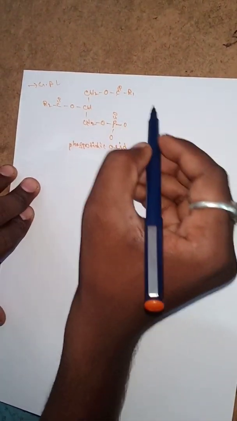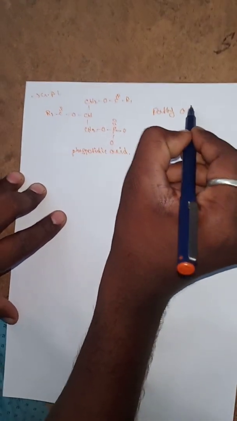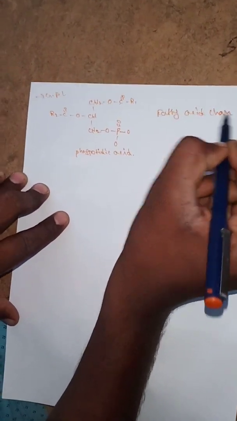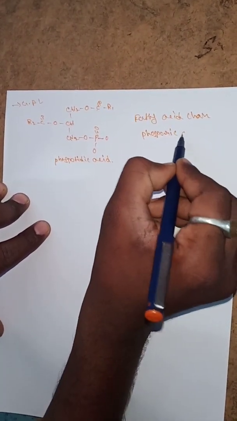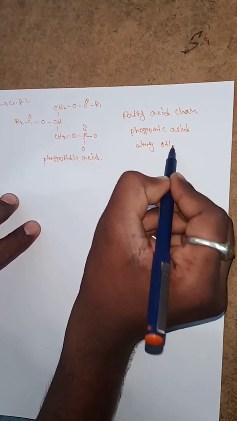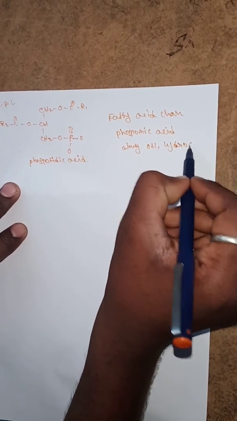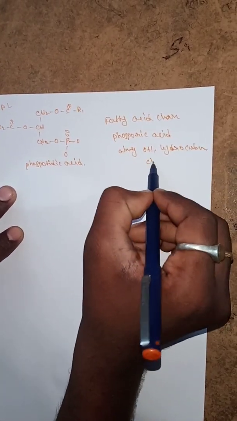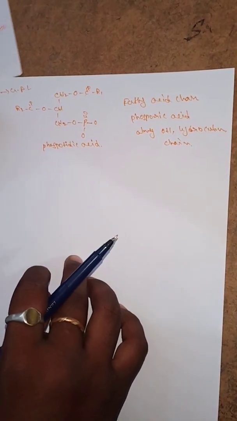The glycerophospholipids contain the fatty acid chain and phosphoric acid along with the alcohols as well as a hydrocarbon chain. This is about the structure and chemistry of the phospholipids. If you have any doubts, tomorrow we will discuss.